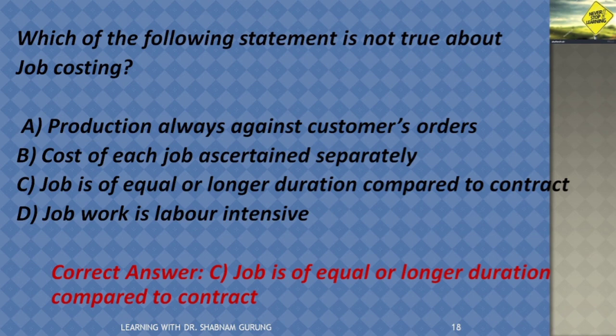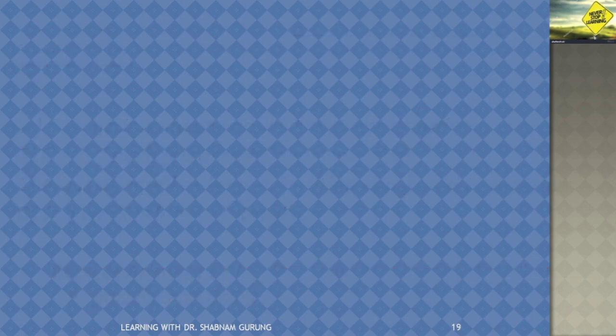I have already told you that the basic difference between job costing and contract costing is duration, and job costing, whatever job you undertake, is not equal or longer than the contract. So this statement is 100% false.